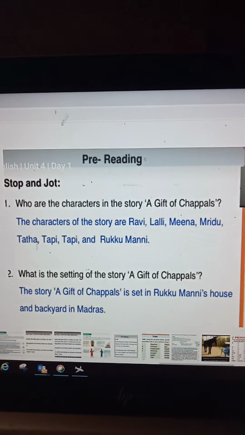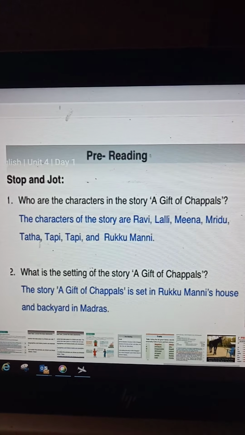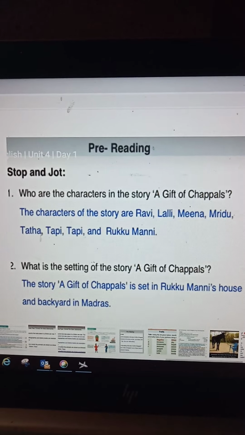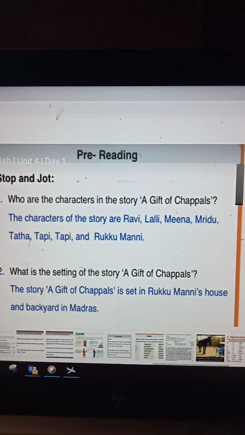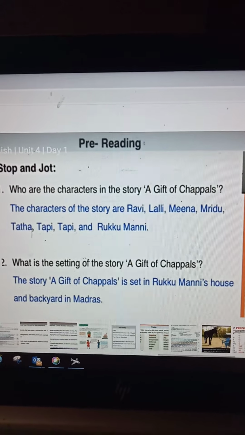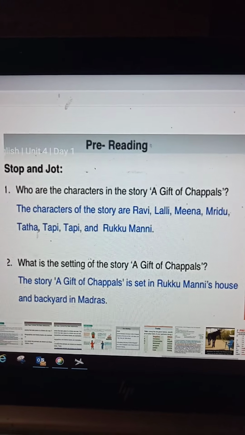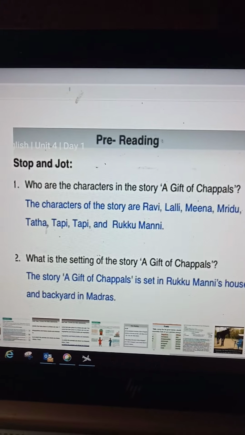So in the Gift of Chappal story, the setting is Rukmani's house and backyard in Madras. And characters in the story are Ravi, Lalli, Meena, Mridu, Tata, Tapi and Rukmani.